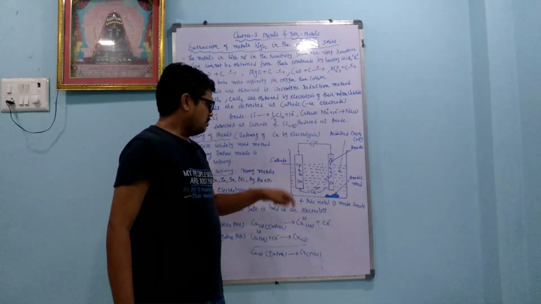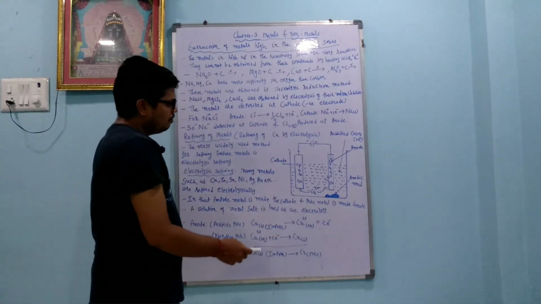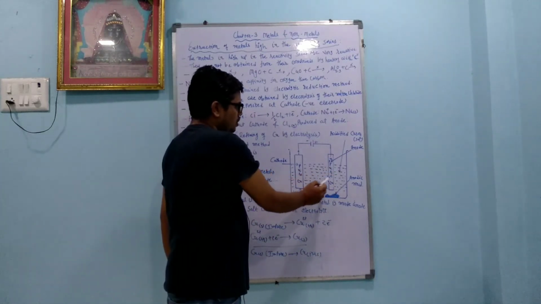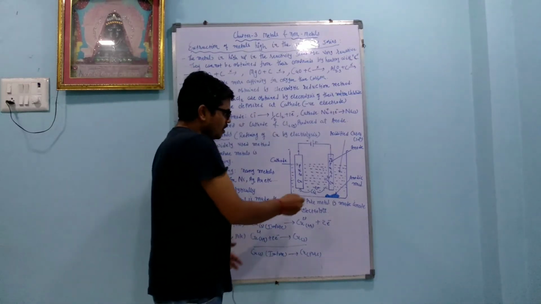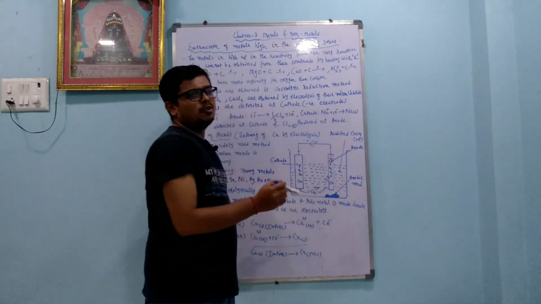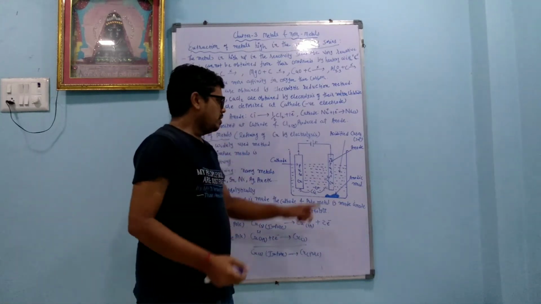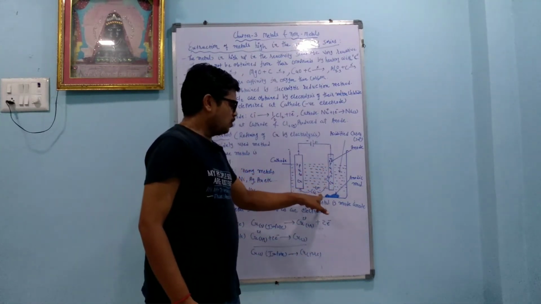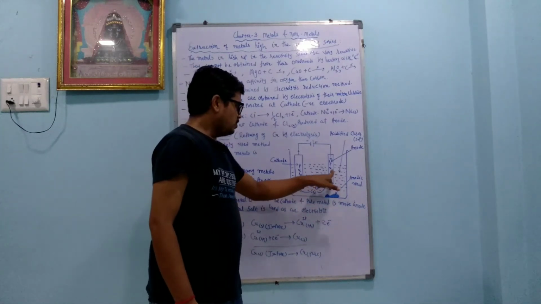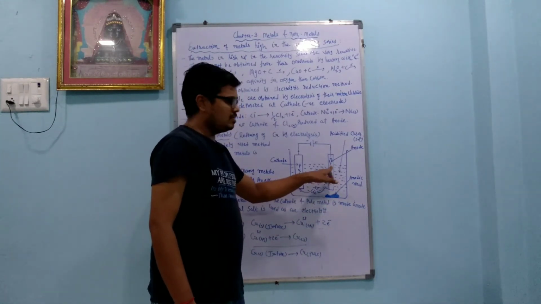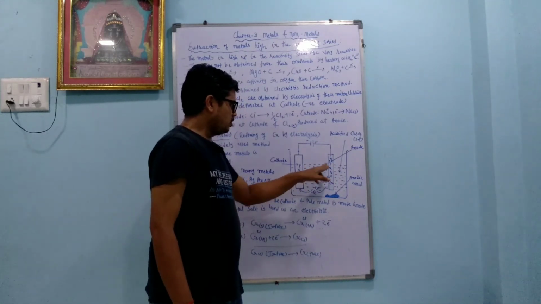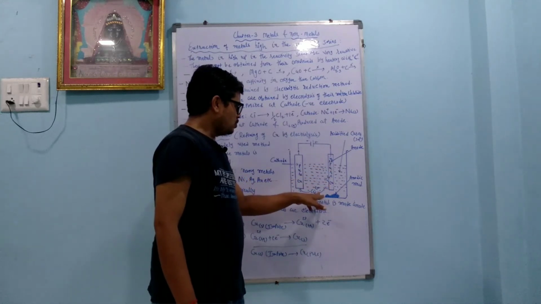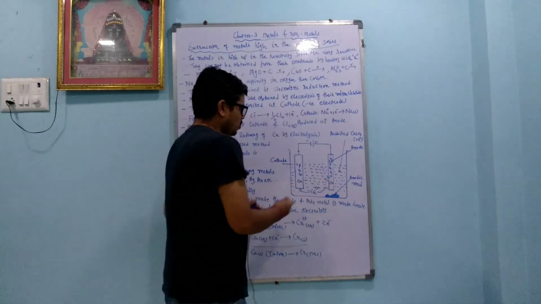Now dear students, here what happens? Here we use the CuSO4 solution, and we also add some amount of H2SO4. As we switch on, from the impure copper, copper is active. In the impure copper, impurities are present. This copper is active, so it goes into the solution as Cu2 plus, and because impurities are present, it loses electrons fast. Pure copper has no impurities, so it will not lose the electron. Impure copper loses the electron, goes into the solution, makes the Cu2 plus ion, and releases the electrons.